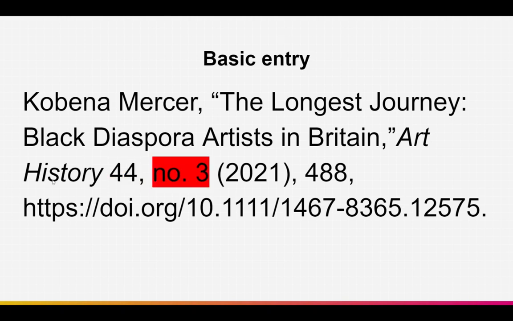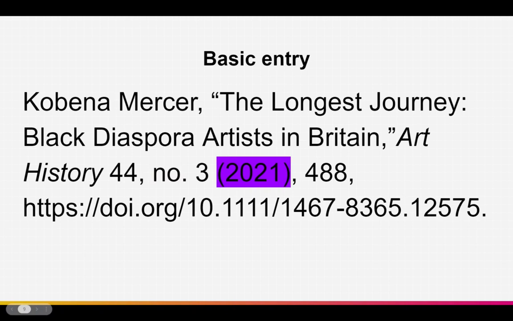Then you will go to the issue number, which will be preceded by an abbreviation for number, no. full stop, and then the numeral. And in round brackets, you will include the publication date. Now, depending on the journal, oftentimes just the year will suffice. Sometimes you will need to include a season, so spring 2010 or summer 2020, or you may need to include a month and a year, so May 2021, for instance. Check how the journal displays the date and follow their lead.